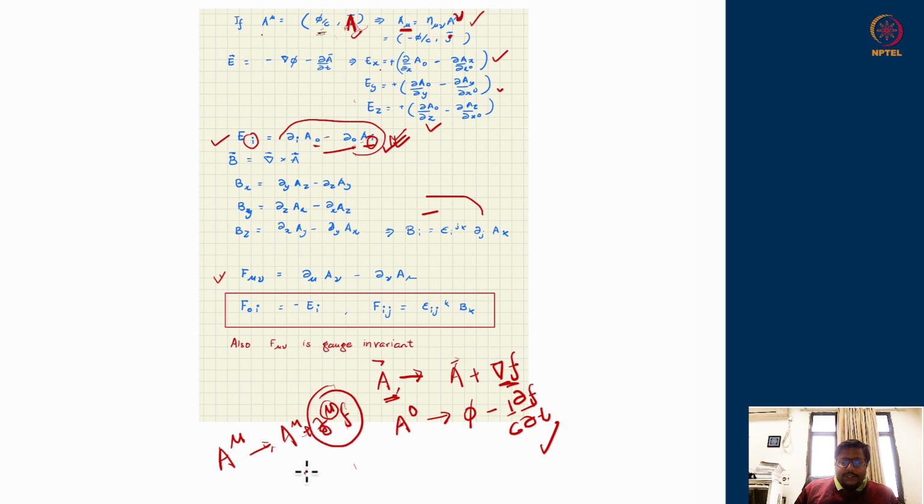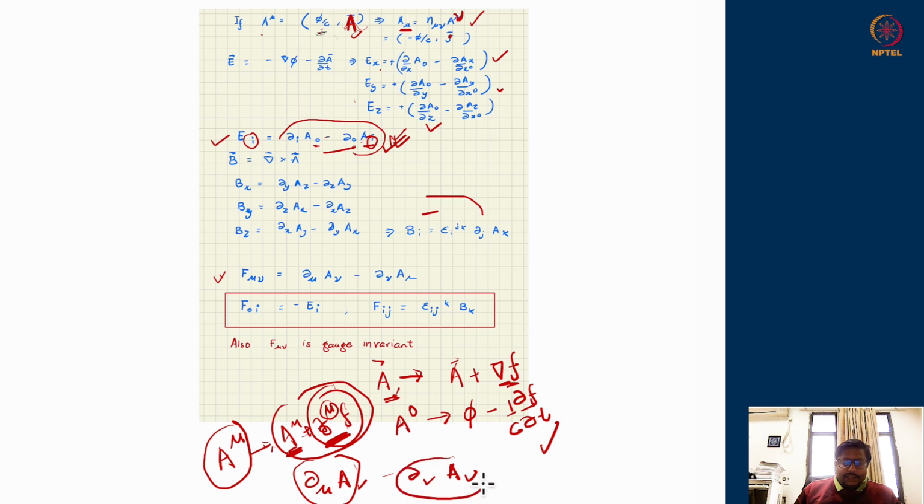It so happens if I write del mu A nu minus del nu A mu, that is the definition of F mu nu, you can realize that this object particularly does not change at all under gauge transformation. So if A nu changes like this, then the derivative of A nu will change by the derivative of the first term plus the derivative of the second term.